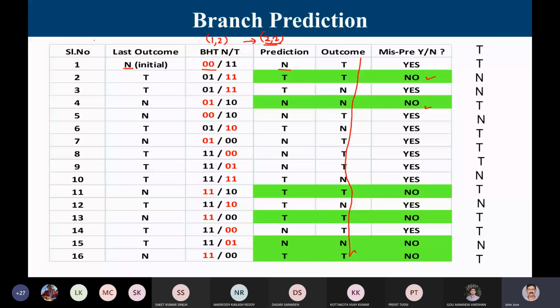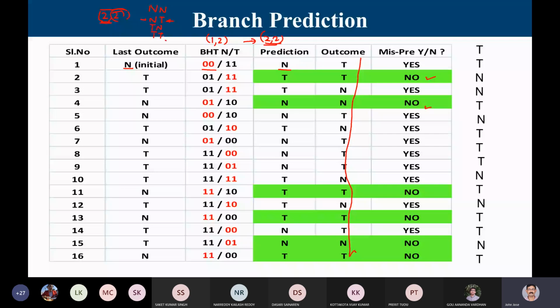If it is a 2-2 table, I use a 2-bit automata, the one on the right side, same as this. The entries will be 2 bits, but there will be 4 entries because of the last 2 outcomes of the branch. The last 2 outcomes can be NN, both previous 2 iterations not taken, NT, where this is the latest one and this is the oldest one, TN, or TT.